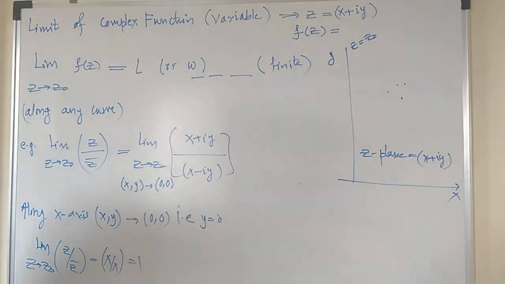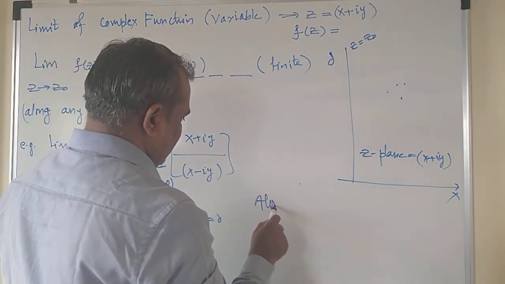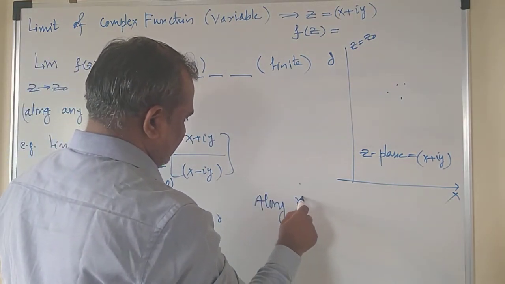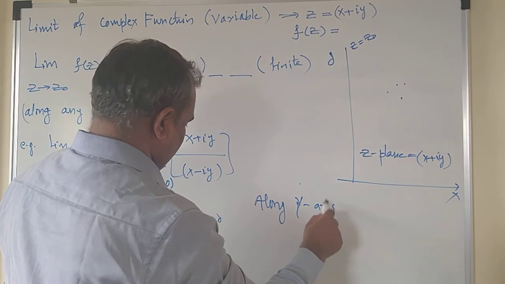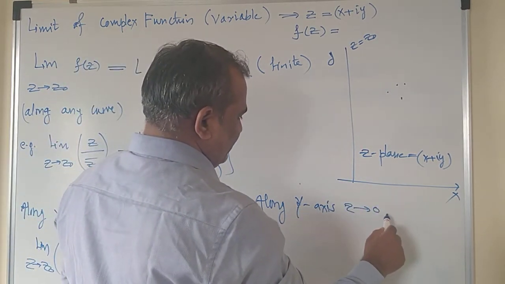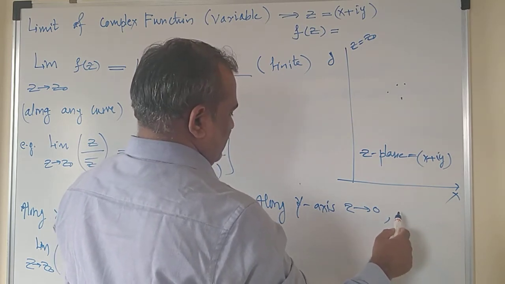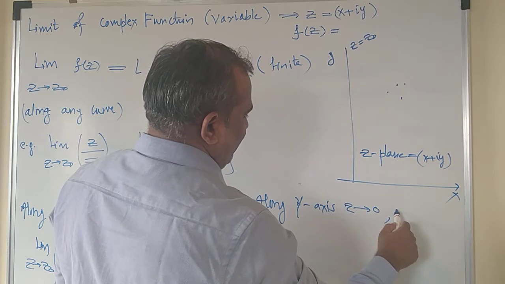So let us check the other case. Along the y-axis, when z approaches 0 or z tends to 0, what will be the value of x?